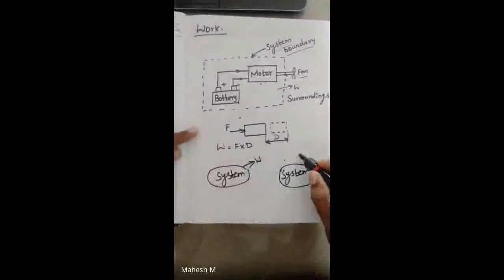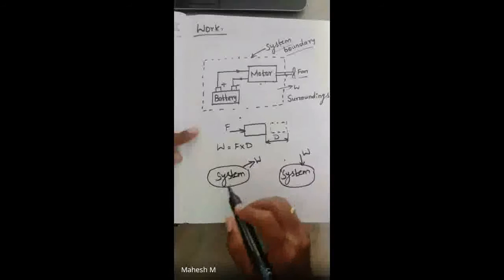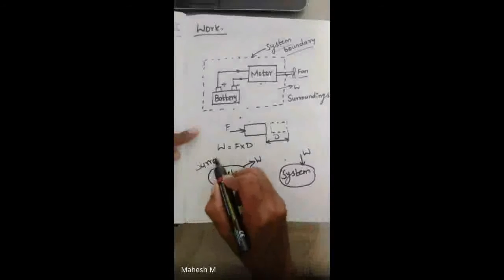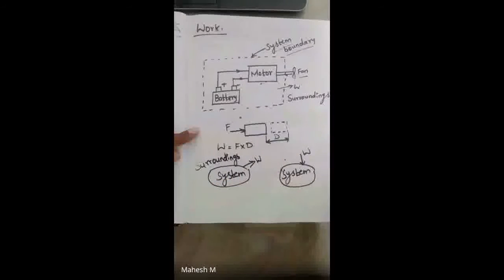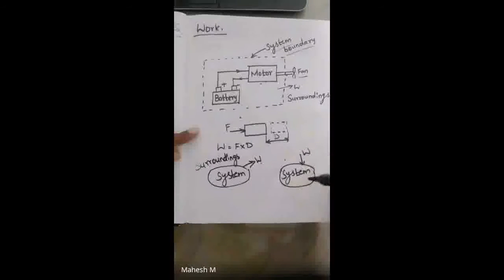In another system, the work is transferred from the surroundings to the system. Here the circle shows our system boundary. Other parts are our surroundings. So there are two types of work: one is transferred from the system to the surroundings, and the other is transferred from the surroundings to the system.